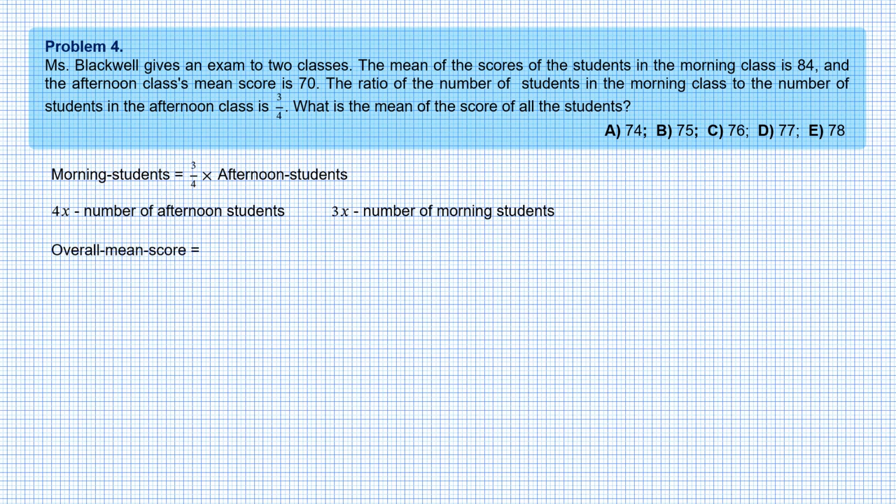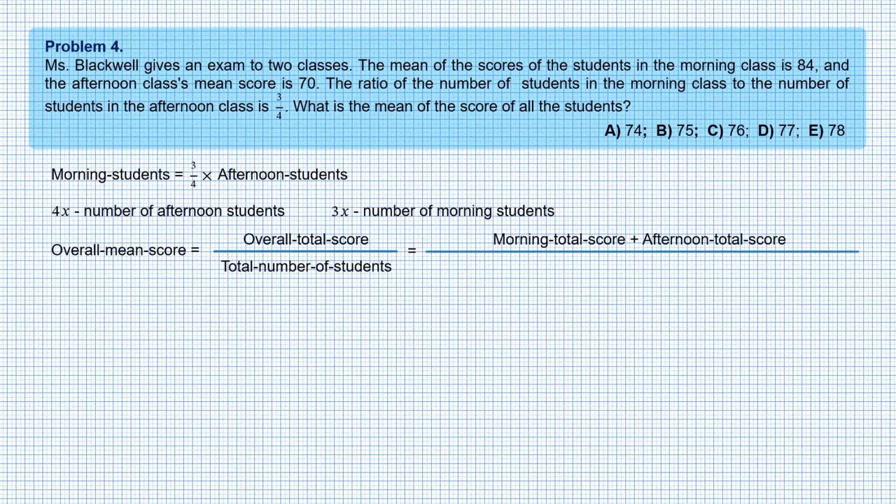We need to find the overall mean score, which is the overall total score divided by the total number of students. But the overall total score is the morning total score plus the afternoon total score, while the total number of students is the number of morning students plus the number of afternoon students.